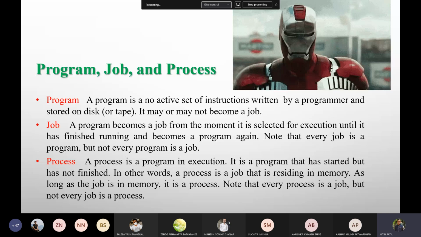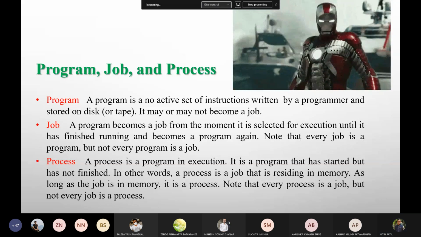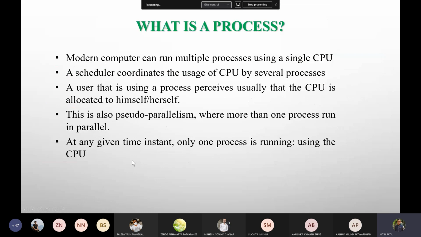This kind of shirt skins or dress skins are available which you can purchase and wear. But ultimately you cannot function as that particular role. So every process is a job, but every job may not be a process. And that's a really important thing, which would be used by us to differentiate this terminology. Fine. Okay. So let us move further.